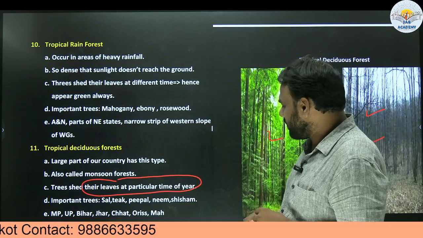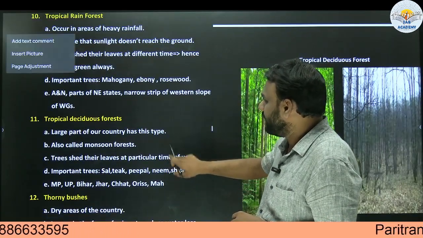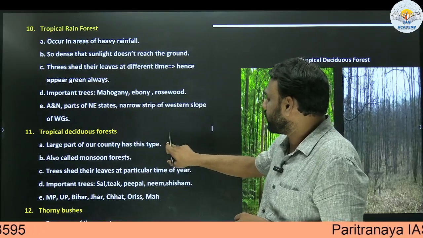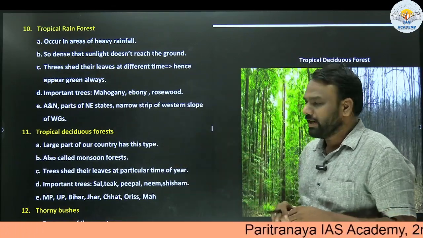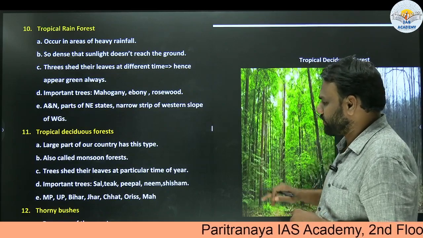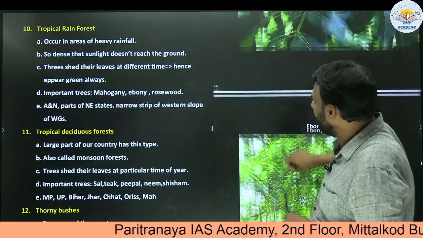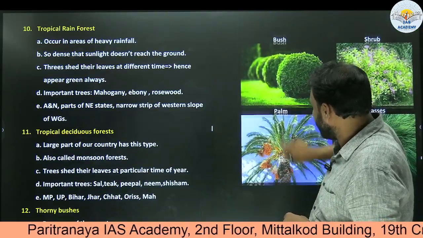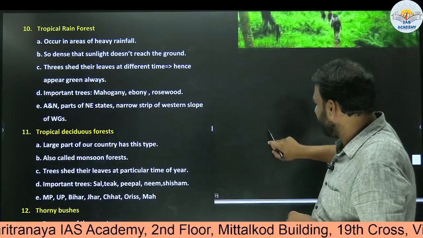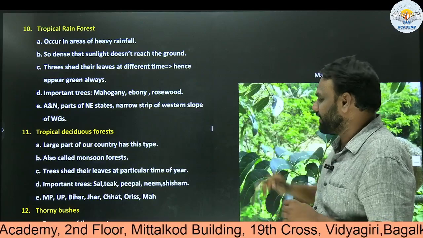Next, in this context, there is some information which becomes very important from the exam point of view. What are they? The trees which grow in tropical rainforest and the trees which grow in tropical deciduous forest. Sometimes UPSC focuses on questions like this. It will give a particular tree in a match the following type of question, and ask whether this tree is an evergreen forest tree or a deciduous forest tree. So we should not get confused.